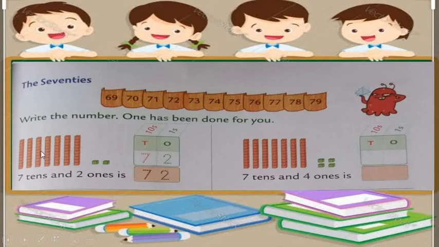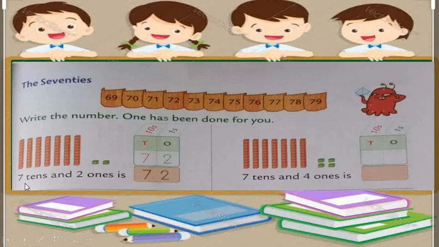Write the number. Look, this is 7 tens. 1, 2, 3, 4, 5, 6 and 7. 7 tens and 1 and 2. 2 ones. Now see how we can write it. First of all we have to prepare the columns of tens and ones. Okay.